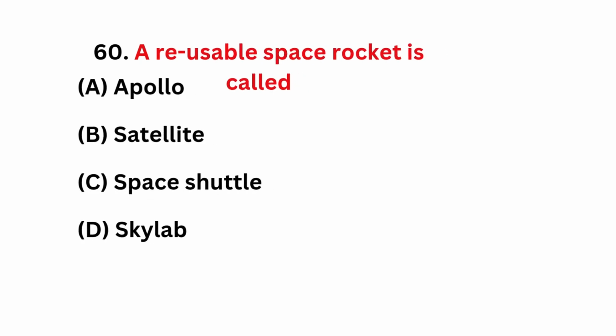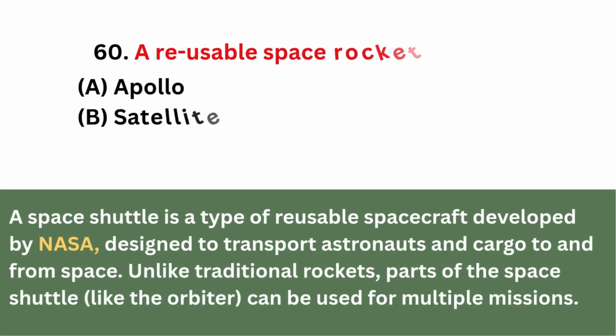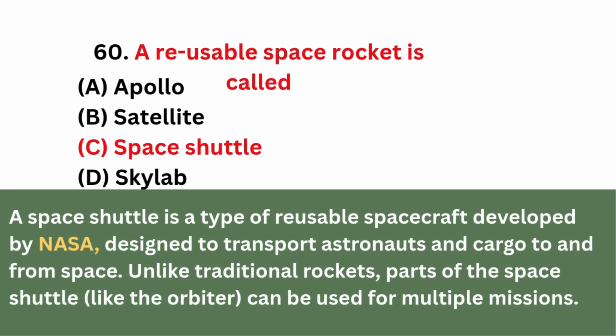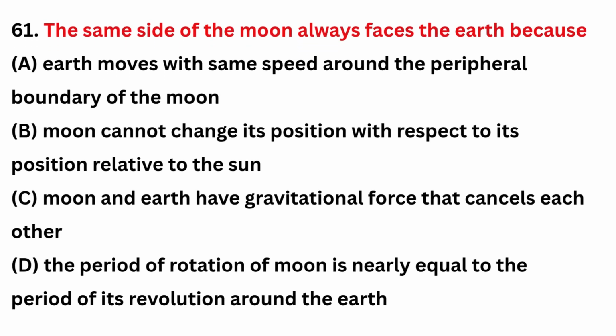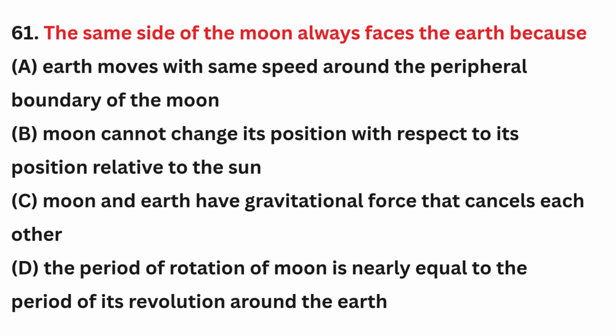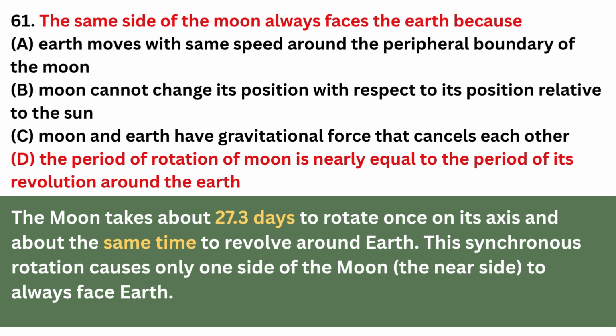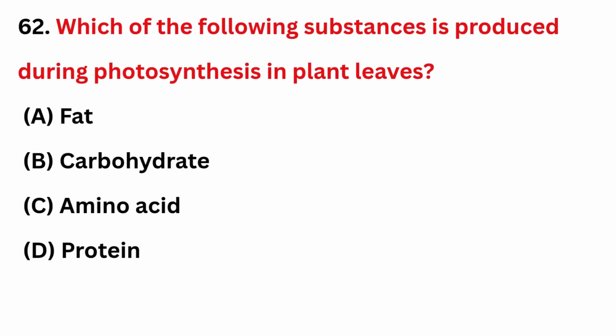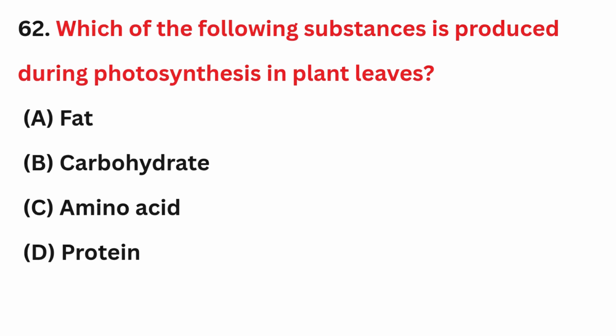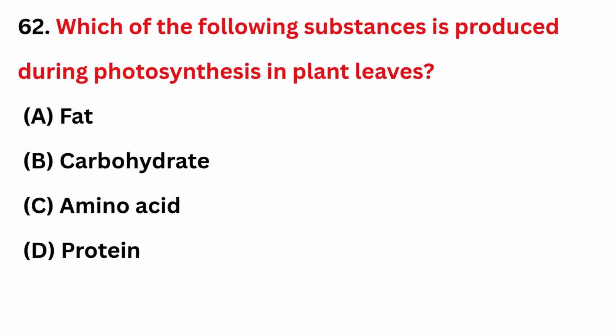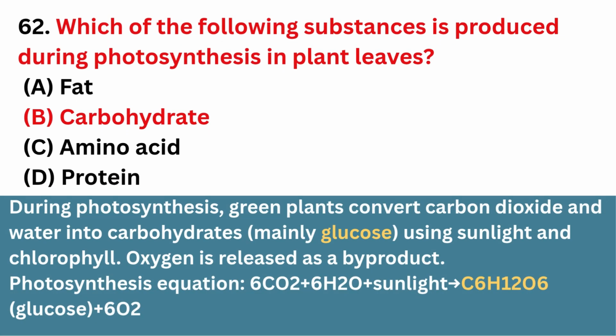A reusable space rocket is called. Correct answer is option C, space shuttle. The same side of the moon always faces the earth because. Correct answer is option D. The period of rotation of moon is nearly equal to the period of its revolution around the earth. Which of the following substances is produced during photosynthesis in plant leaves? Correct answer is option B, carbohydrate.